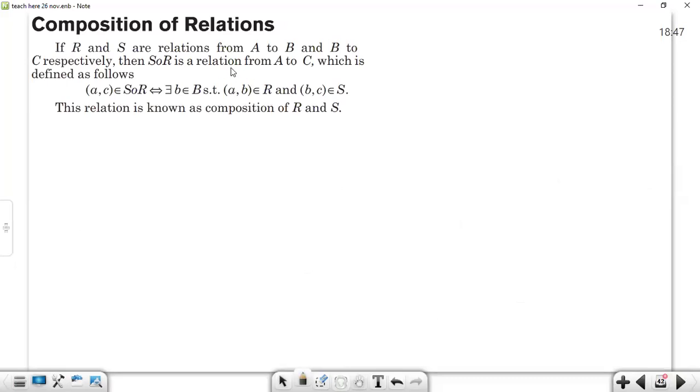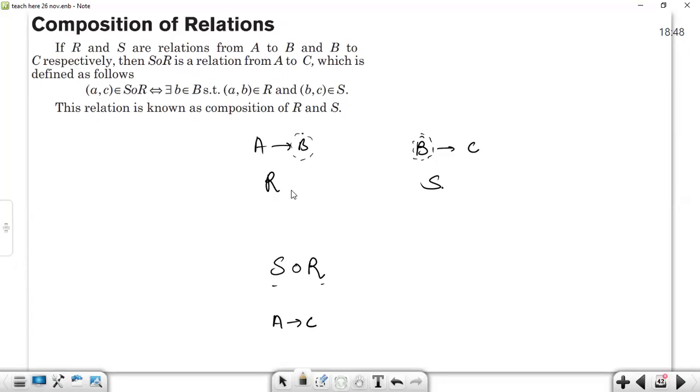Let's discuss composition of relations. If R is a relation from A to B, and S is a relation from B to C, then S∘R is a composition relation of S and R from A to C. For making a composition relation, the composition relation S∘R will only exist if R is a relation from A to B and S from B to C, so that this particular set is common between these two sets.